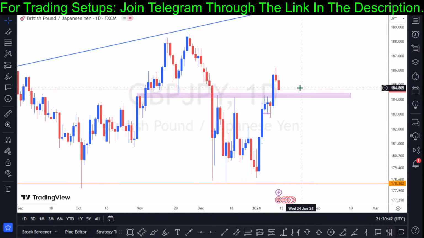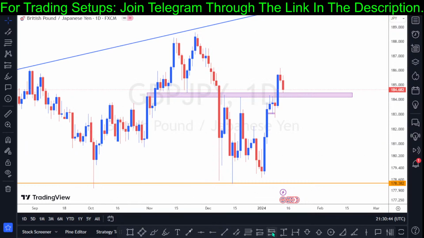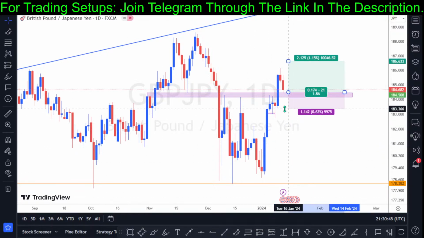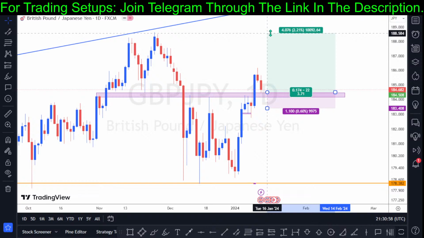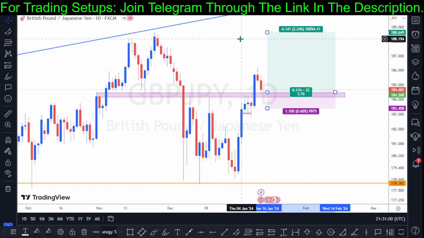If you're going to be looking out for a bull entry right here, I think the best way to approach this asset is if you can have your stop loss placed at the low of the bar we have on Wednesday, which is on the 10th of January, a strong bullish bar right here. If you can have your stop loss right here and a target to the high of the price of 188.649, I think that could be a 3.76 risk to reward ratio.